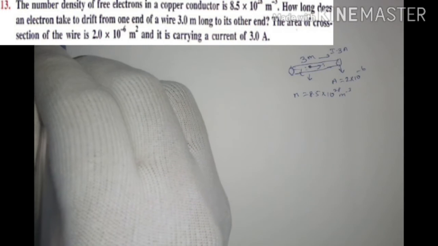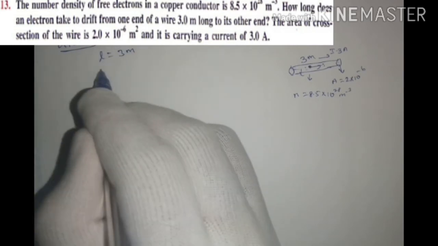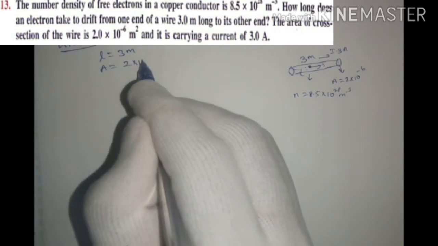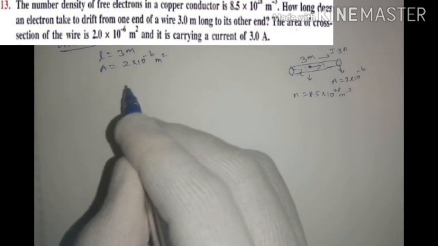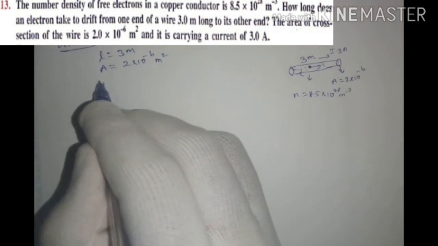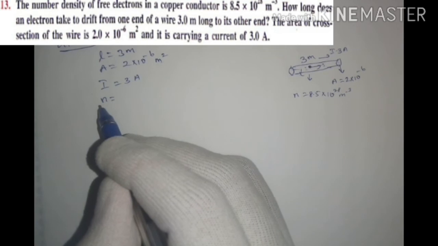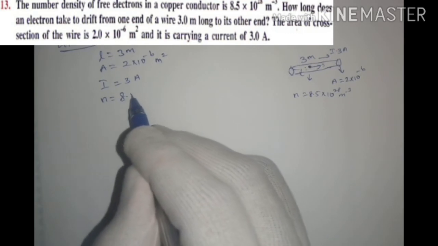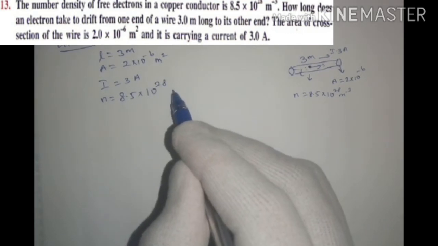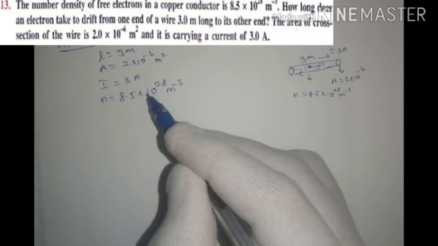First write what the given things are. Length is given as 3 meter, area of cross section is 2 into 10 to the power minus 6. Just ensure that all parameters are in SI units, so area of cross section is in meter squared. Current is I equal to 3 ampere, and N, the density of free electrons, is in per meter cube, equal to 8.5 into 10 to the power 28 per meter cube. That is, in a unit volume this many electrons are available in a copper conductor.